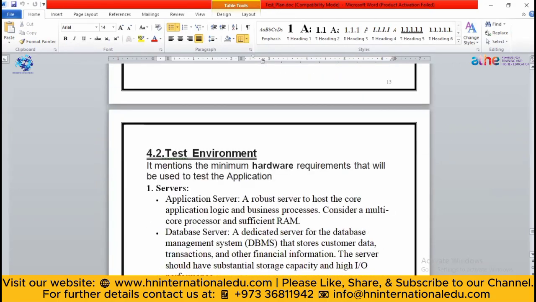So yes, there it is. In the test environment, let's suppose you have created a program for a retail shop in some recent activity or lecture. Now what you have to do is test the server. Let's suppose it is a web application.